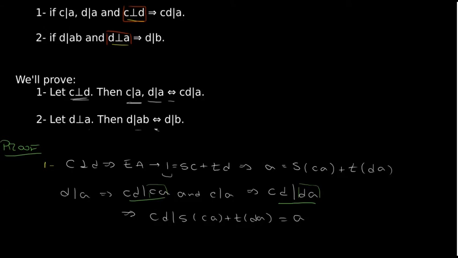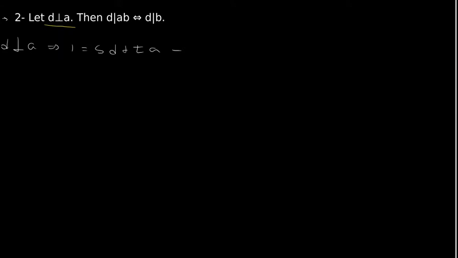We also had to prove this other proposition. Our hypothesis tells us that d and a are coprime. Then 1 can be written as s times d plus t times a. Now multiplying on both sides times b, we get that b equals sb times d plus tb times a.